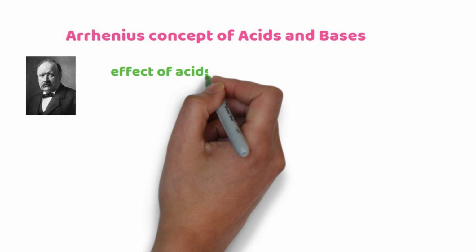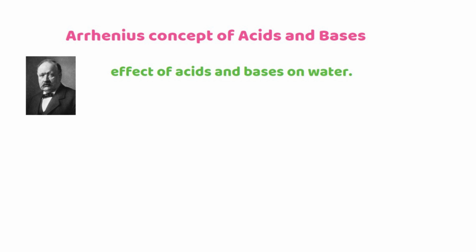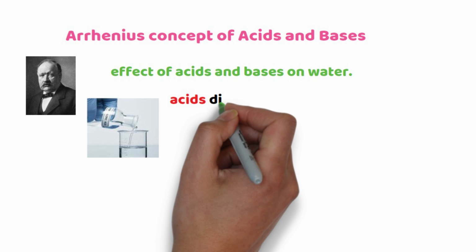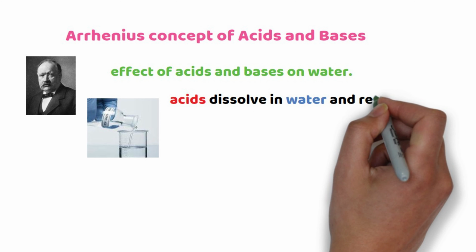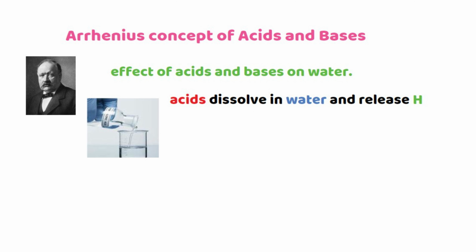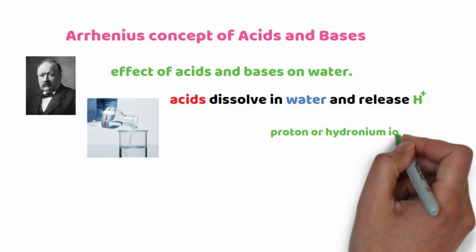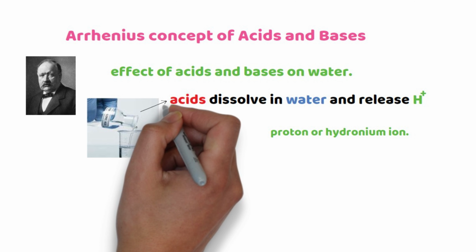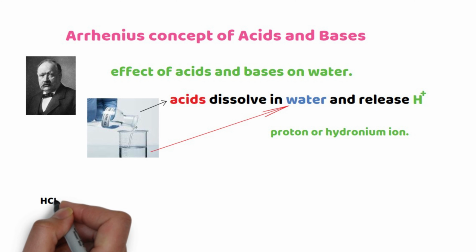Arrhenius is a Swedish chemist. He studied the effect of acids and bases on water. According to Arrhenius, acids are substances that dissolve in water and release hydrogen ion, or proton, or hydronium ions. According to him, any substance that dissolves in water and releases hydrogen ion, proton or hydronium ion, we call it acid. This one is acid and this one is water.